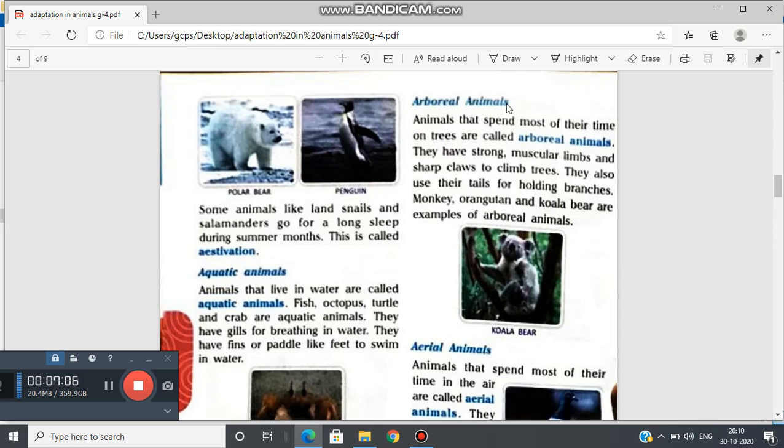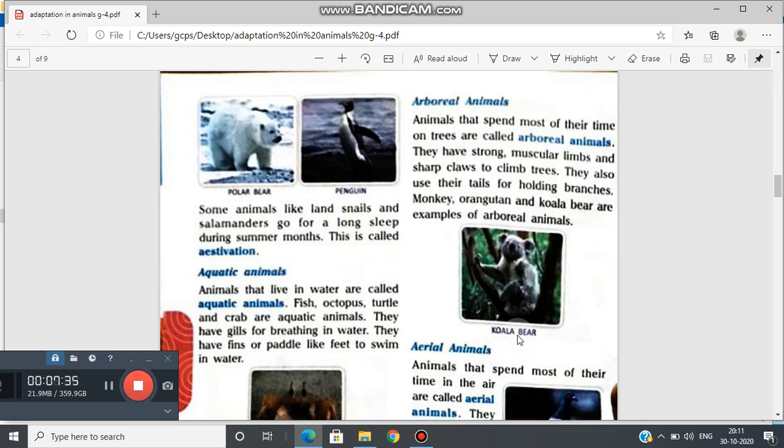Now, arboreal animals. Animals that spend most of their time on trees are called arboreal animals. They have strong muscular limbs and sharp claws to climb trees. They also use their tails for holding branches. Monkey, orangutan, and koala bear are examples of arboreal animals.